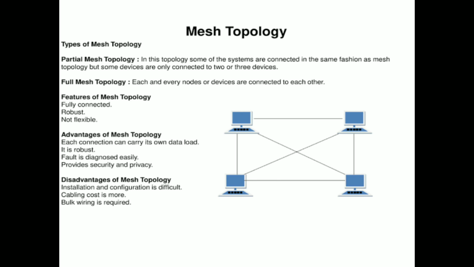And advantages of mesh topology: each connection can carry its own data load. So in mesh topology each system has its own data. This system has its own data, and this system has its own data, this system also has its own data. And it is very robust. Robust is nothing but strong.